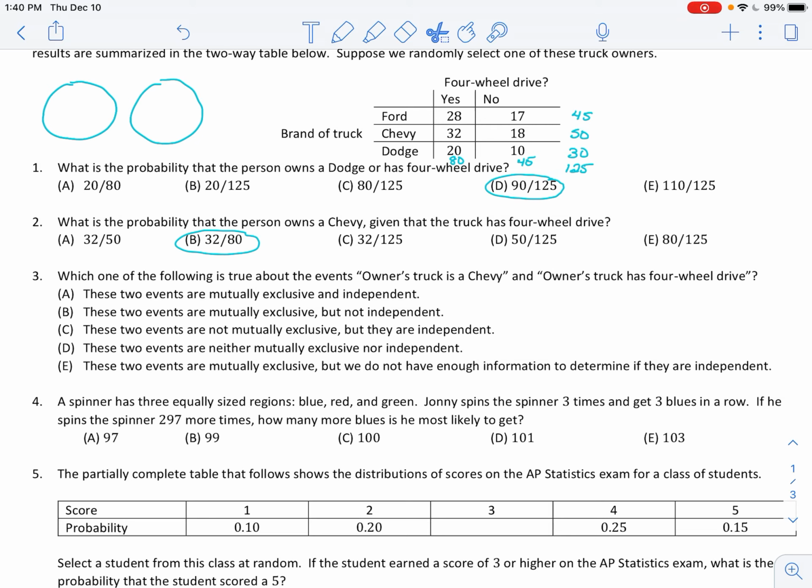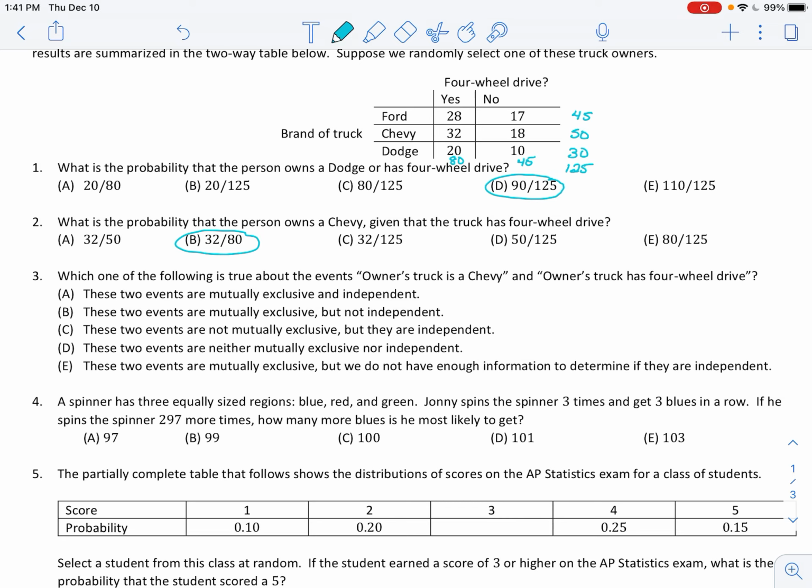Whereas if they are not mutually exclusive, then it's something like this, where you have some outcomes that are in both groups.